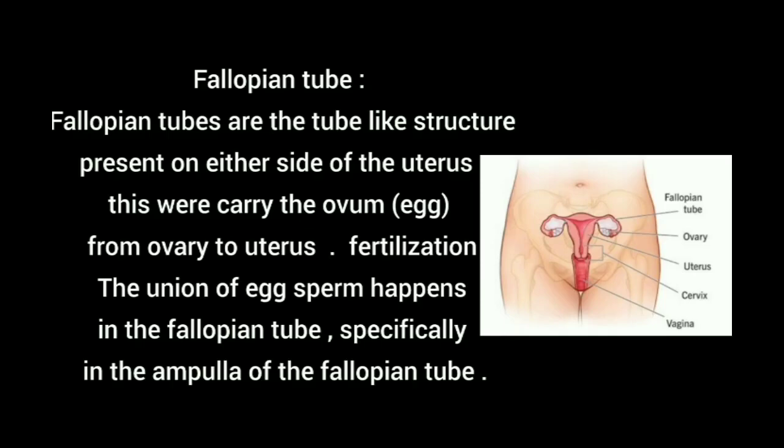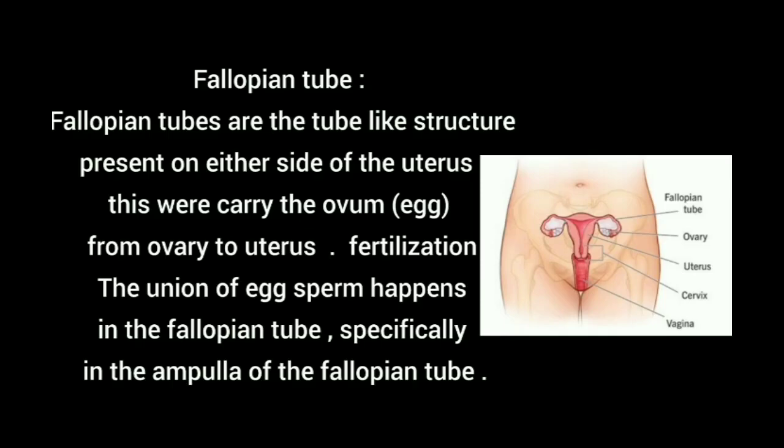Once the egg is produced in the ovary, it is carried to the uterus through the fallopian tube. At the time of carrying, the fertilization happens in the ampulla. Ampulla means it's the wider part of the fallopian tube. When the sperm enter the female reproductive system, through the vagina, cervix, and uterus, then it comes to the fallopian tube for the fertilization. In the ampulla, the egg and sperm get fertilized.